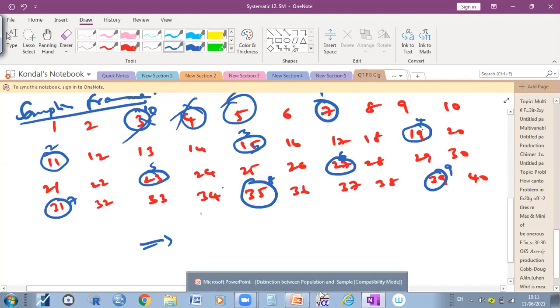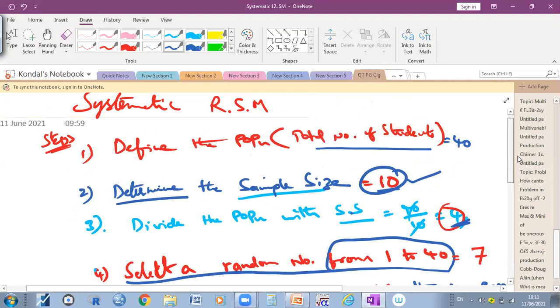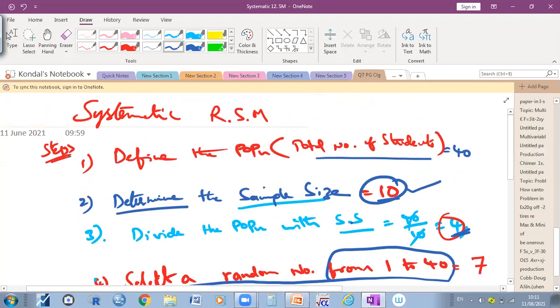I hope you understood. See, this question has come in the UGC NET exam. They can ask what are the steps for the systematic random sampling method, or what are the procedures to follow the systematic random sampling method. It's a very important 2 marks question. Okay, so you need to understand these 5 steps.